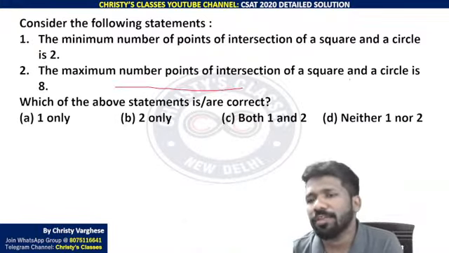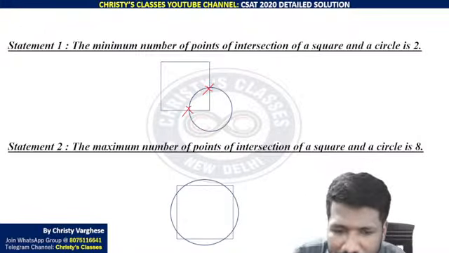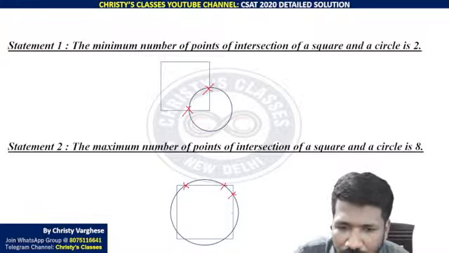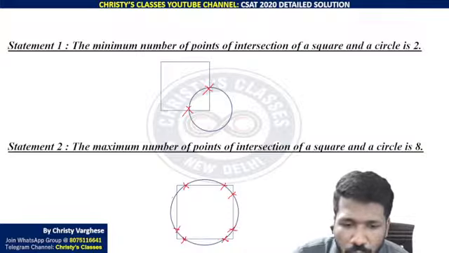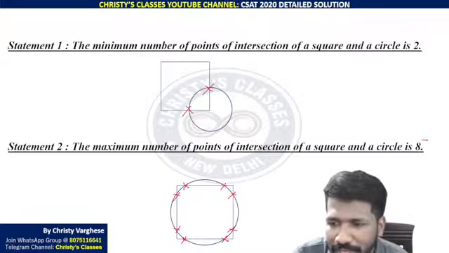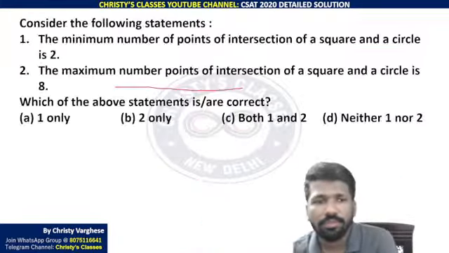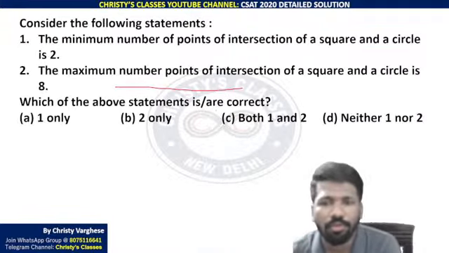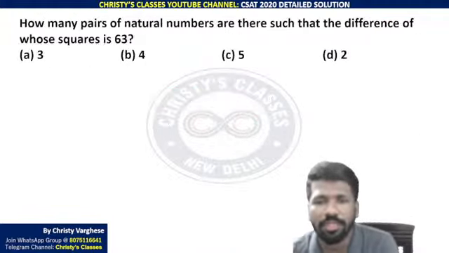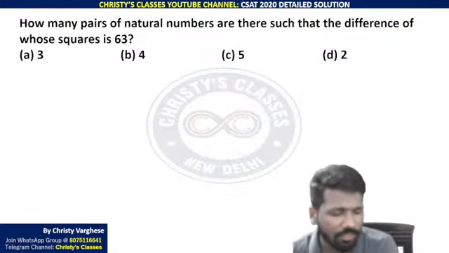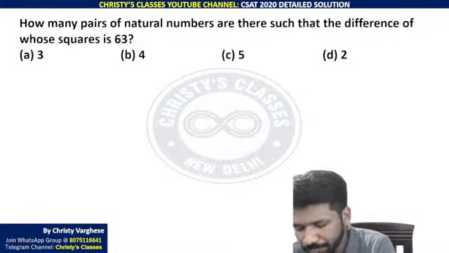Maximum number of points of intersection of square and circle, it will be like this. Look at this. Circle cutting square in each vertex 2 times, each edge 2 times. So 2, 2, 2, 2, 4, sorry, 8 times totally. So statement 1 is correct, statement 2 is also correct. So both 1 and 2 is the correct answer. And this is a good question, make a try all of you.